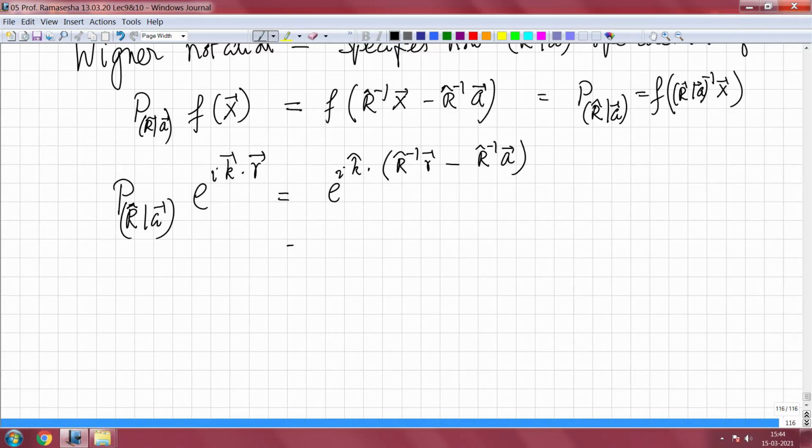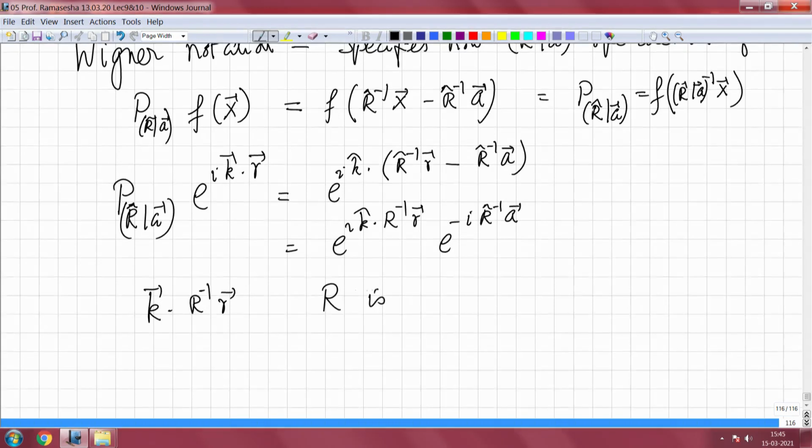So, I can write this as e to the power i k dot R inverse r, into e to the power minus i k dot R inverse A. Now, let me look at k dot R inverse r. R is a unitary operator.